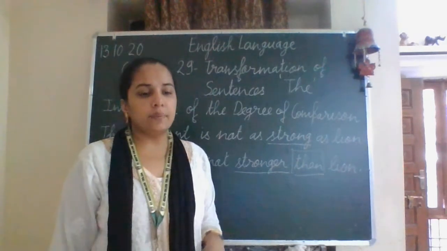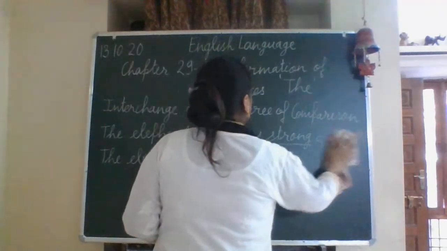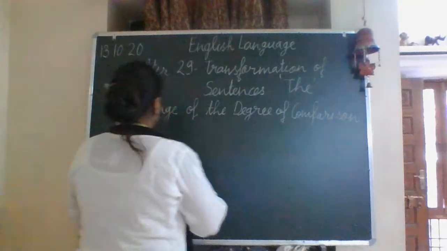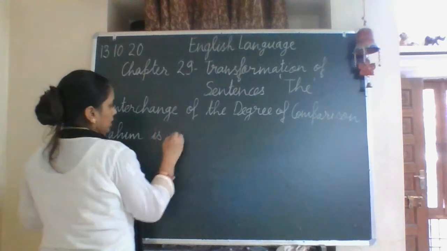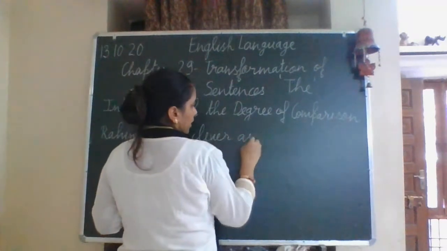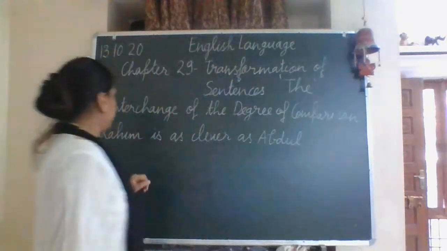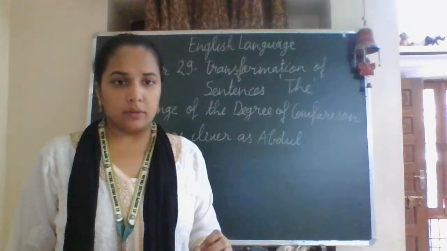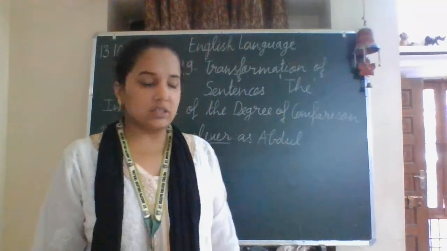Let's take another example. Rahim is as clever as Abdul. Rahim is as clever as Abdul. So, clever, that means it is the positive.